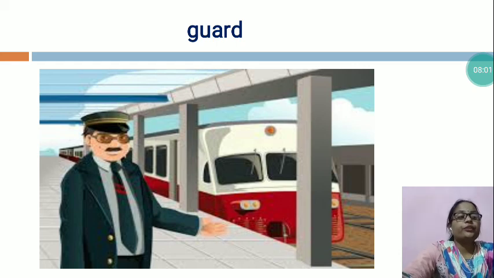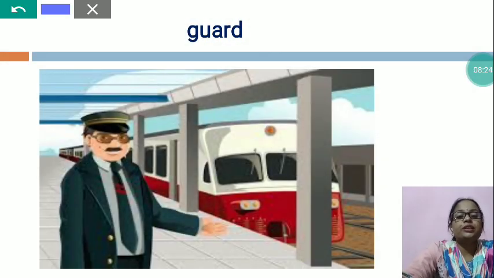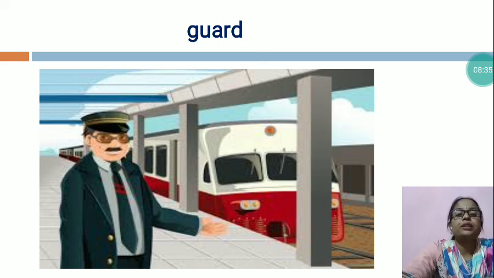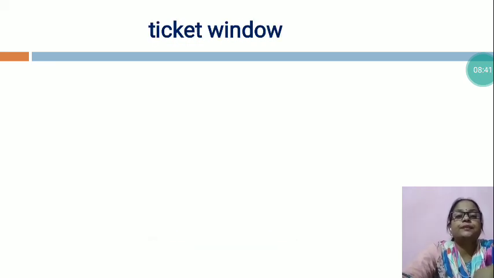Guards ensure the proper working of all the brakes and emergency brakes at full capacity. The guard must take full charge of the train while in motion, ensuring the safety of the whole train. You can see in this picture, he is a guard and he is at the railway station, and he also sometimes gives instructions to the station master.